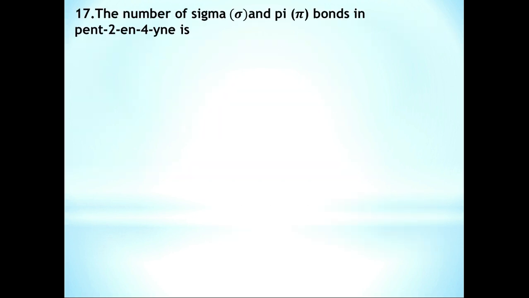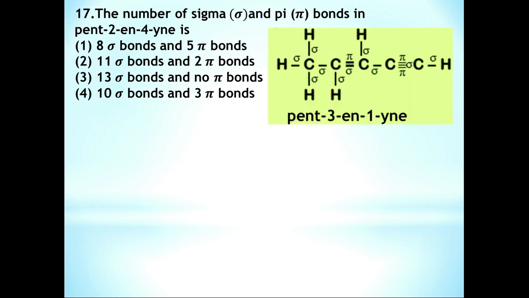Question number 17. The number of sigma and pi bonds in pent-2-en-4-yne is... If you draw the structure for pent-2-en-4-yne, we get this structure. But actually, the IUPAC name of this compound is pent-3-en-1-yne. You have to start the numbering from this carbon atom. But for these two names, you get the same structure. So let us calculate the number of sigma and pi bonds.